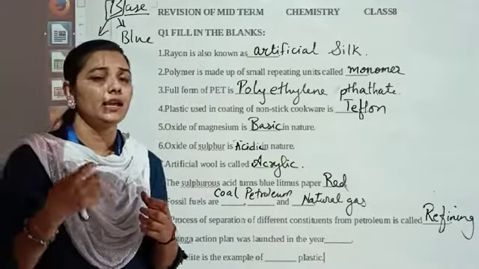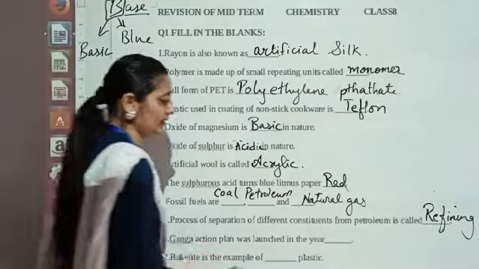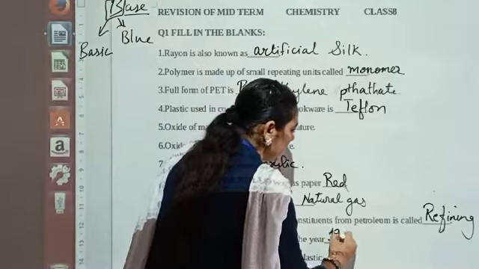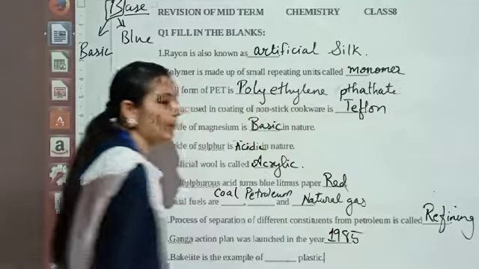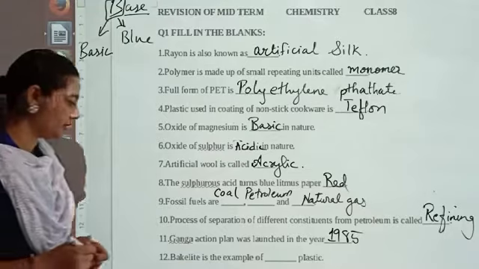We have taken one initiative to clean the river Ganga. So in which year it started? 1985. Remember, in 1985, the Ganga Action Plan was launched.